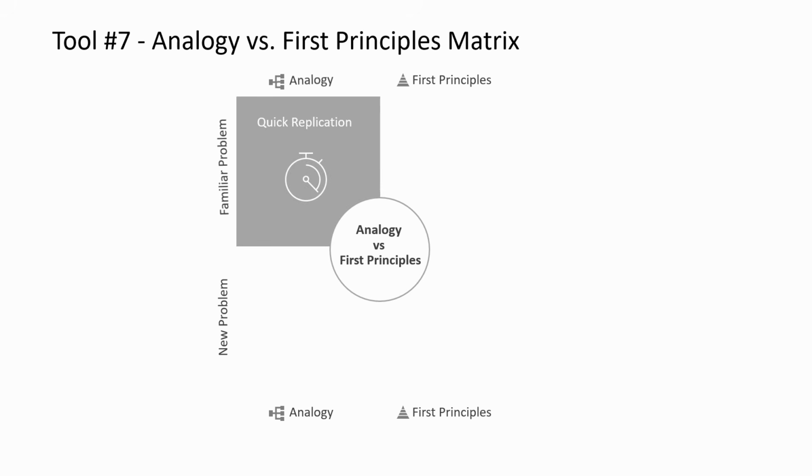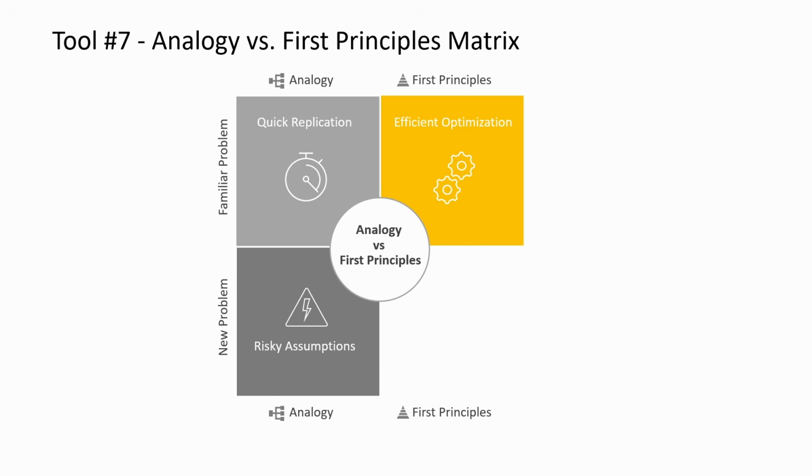For familiar problems, analogy method is quick to replicate because we have existing experience to pull from. If we are to compare that with first principles approach, it can help with efficient optimization instead of just a quick copy paste of an older tried and tested approach. When it comes to new problems, we risk making faulty assumptions under analogy model, but when it comes to first principles model, because it's so robust in terms of thinking, we can come up with original and custom solutions which are inherently hedged against risky assumptions.